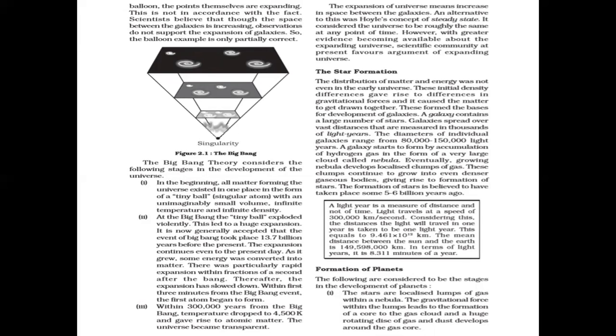Thereafter, the expansion has slowed down. Within the first 3 minutes from the Big Bang event, the first atoms began to form. Within 3 lakh years from the Big Bang, the temperature dropped to 4,500 Kelvin and gave rise to atomic matter. The universe became transparent.